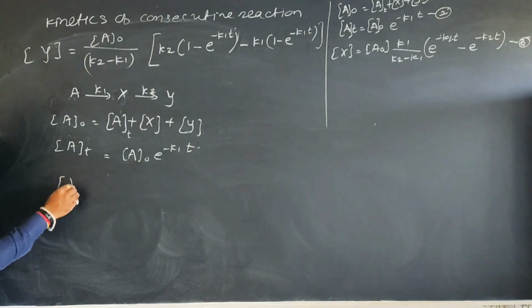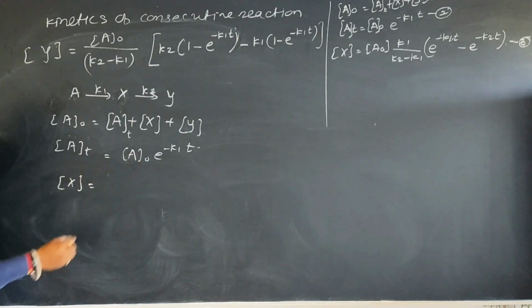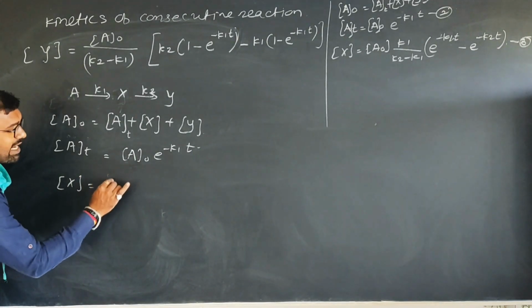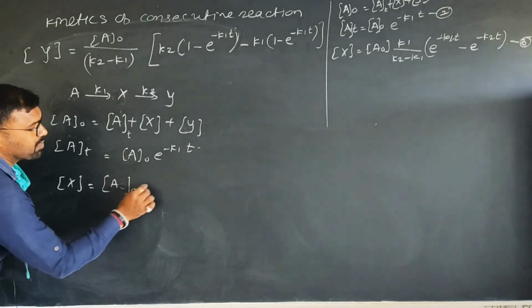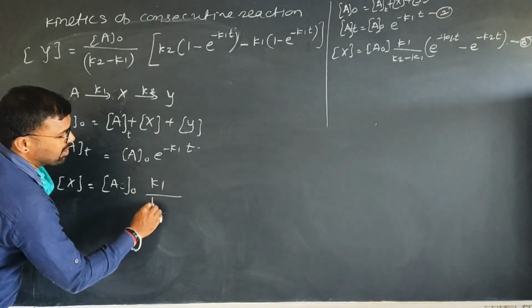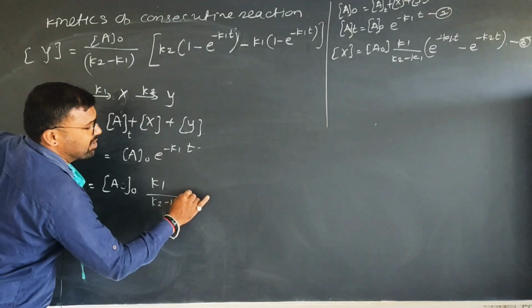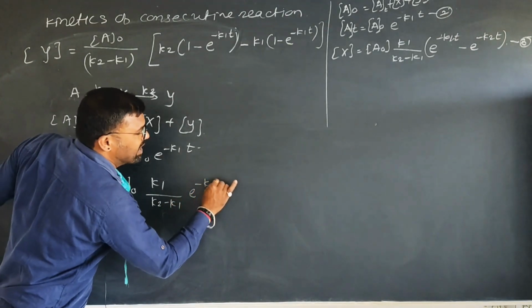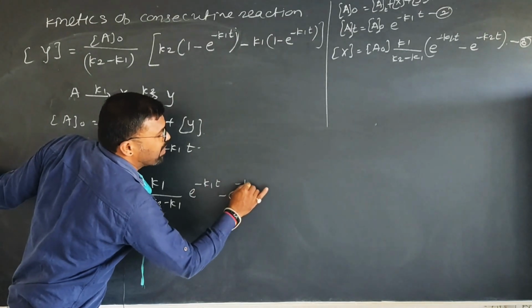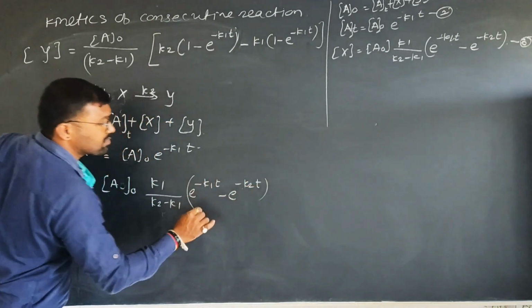What is the concentration of x at time t? Here you can write A0 into k1 upon k2 minus k1 into, e raised to minus k1 into t minus e raised to minus k2 into t.